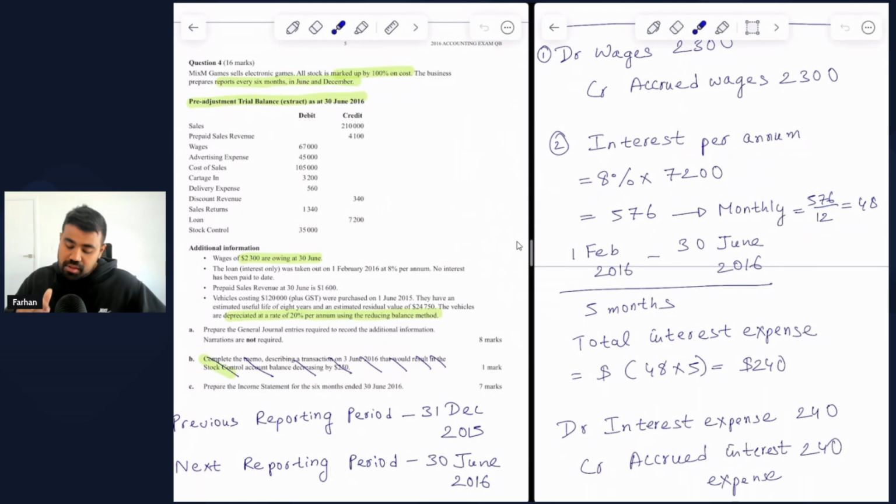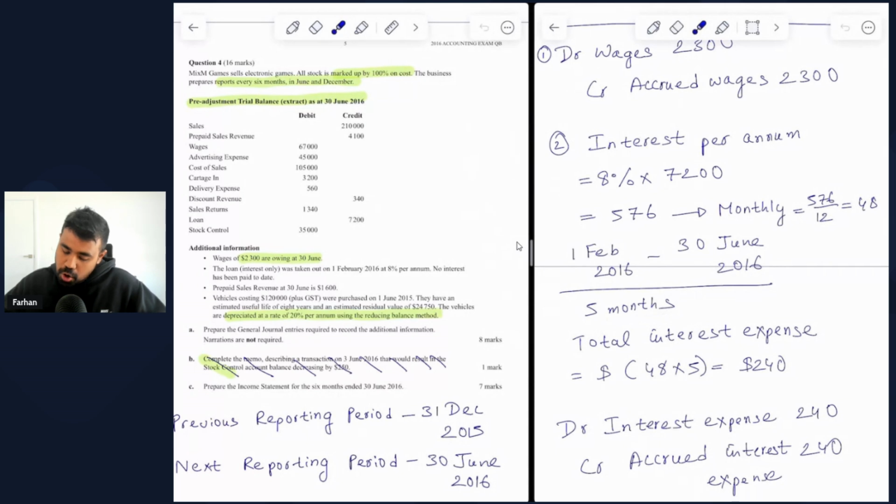We understand that this loan was taken out on 1st of February 2016, and we are preparing all the adjusting journal entries for 30 June 2016. So in between 1 February 2016 and 30 June 2016, we have 5 months in total. And what are those 5 months? We have February, March, April, May, and June.